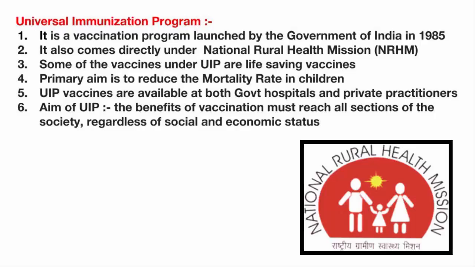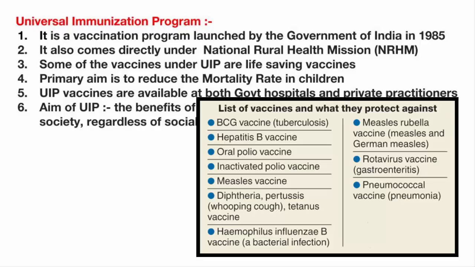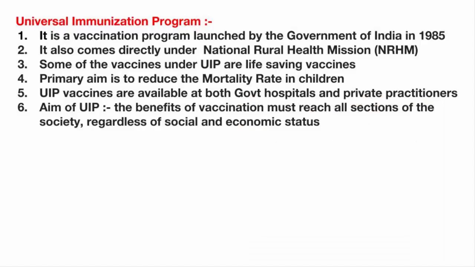Now this program, Universal Immunization Program, comes directly under the National Rural Health Mission, NRHM. This program consists of vaccinations for certain diseases. I'm going to put up a list of all the names of the diseases. Just pause and have a look at it. By the way, these vaccinations are not just for children, they are also for adults. But the prime objective of this program is to reduce the child mortality rate.